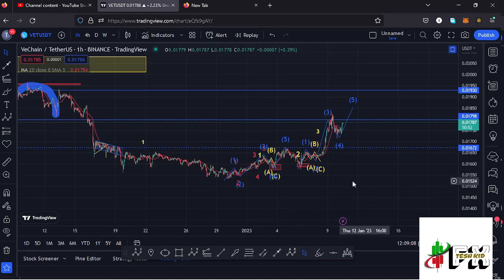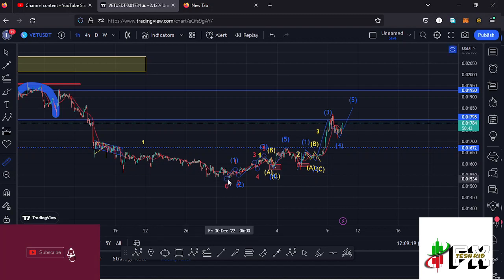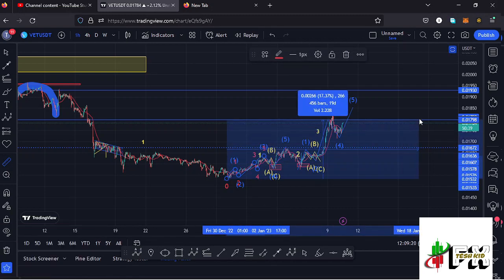Here on the 1 hour chart, you can see that down here, this is where we made our low at around the $0.015 mark in the formation of that higher Elliott wave count 2 to the lower side. And if I give you a measure from this lower low to the high that you have made at around the $0.01821 mark, you can see that Vechain is up by 18.86% from its lower low.